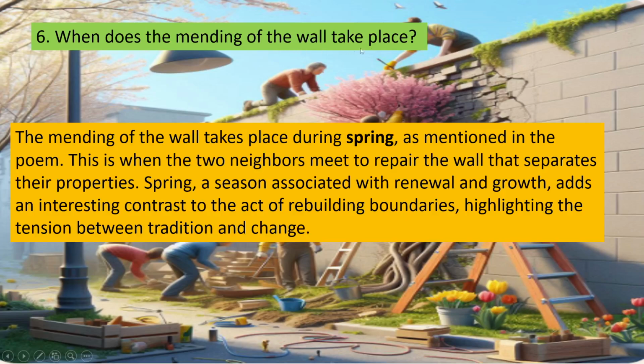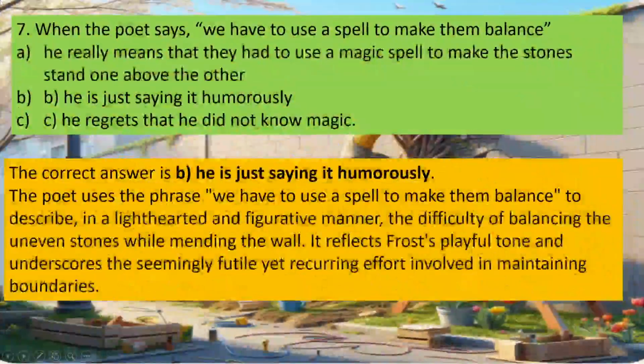6. When does the mending of the wall take place? The mending of the wall takes place during spring, as mentioned in the poem. This is when the two neighbors meet to repair the wall that separates their properties. Spring, a season associated with renewal and growth, adds an interesting contrast to the act of rebuilding boundaries, highlighting the tension between tradition and change.